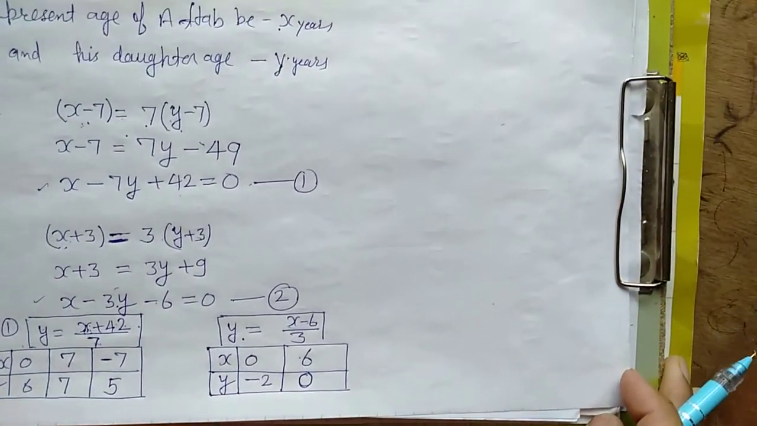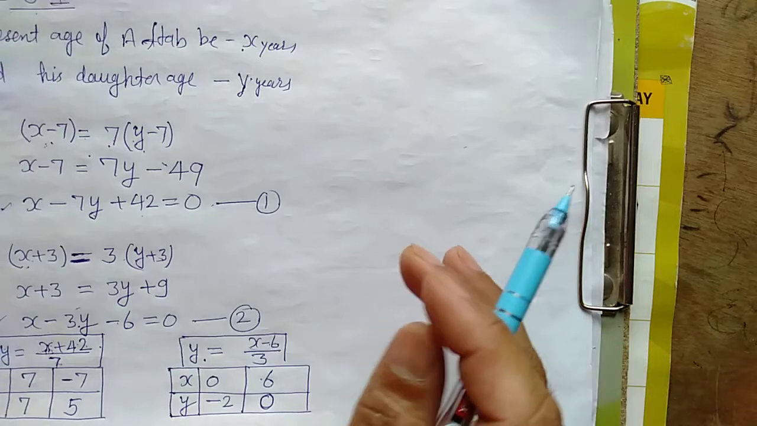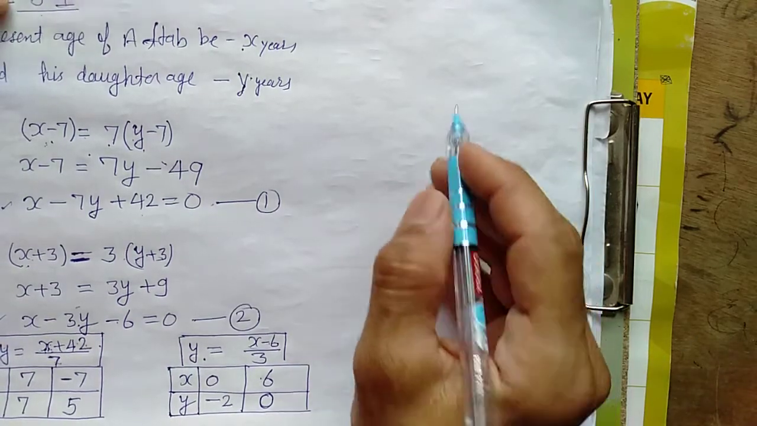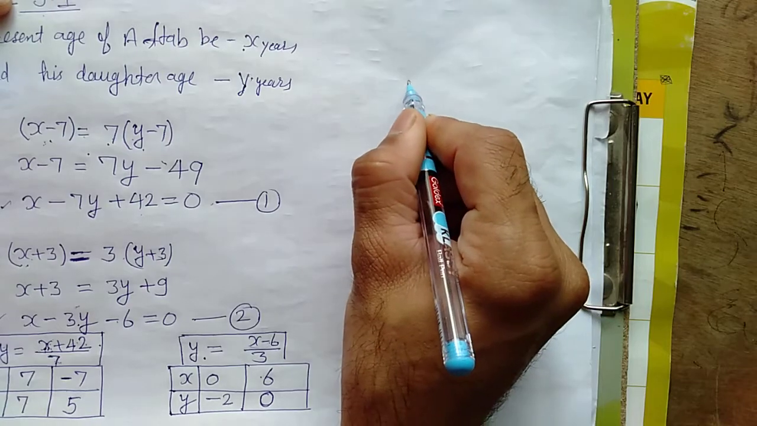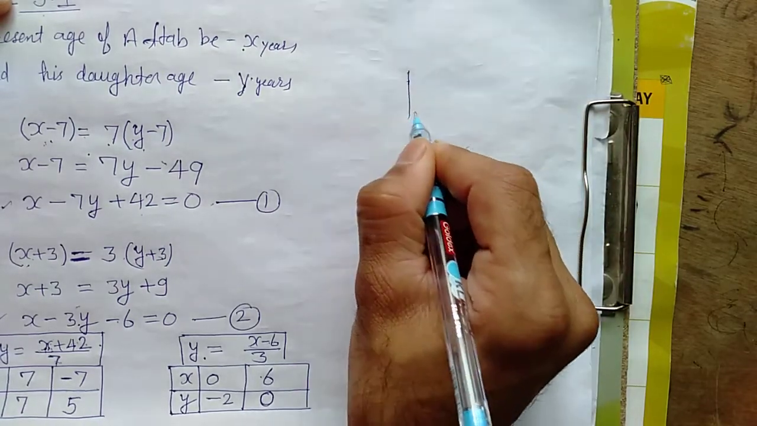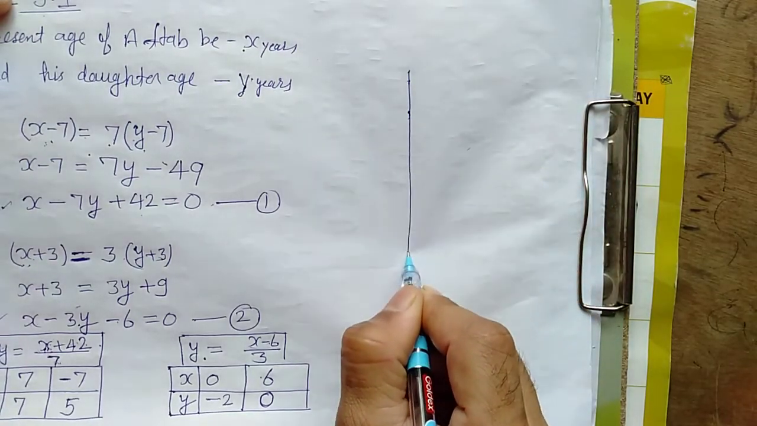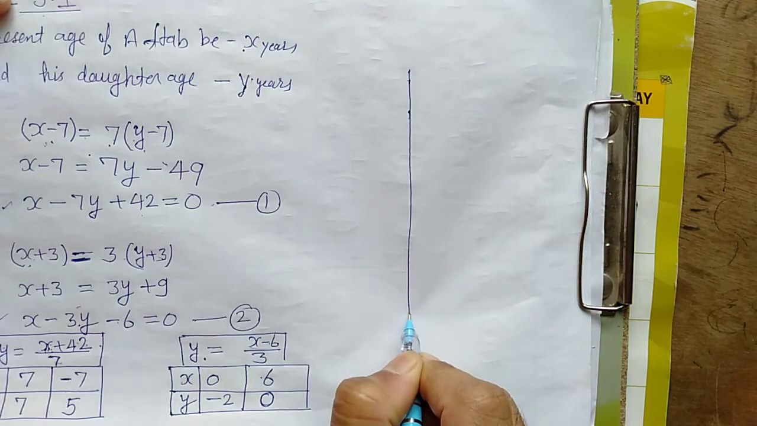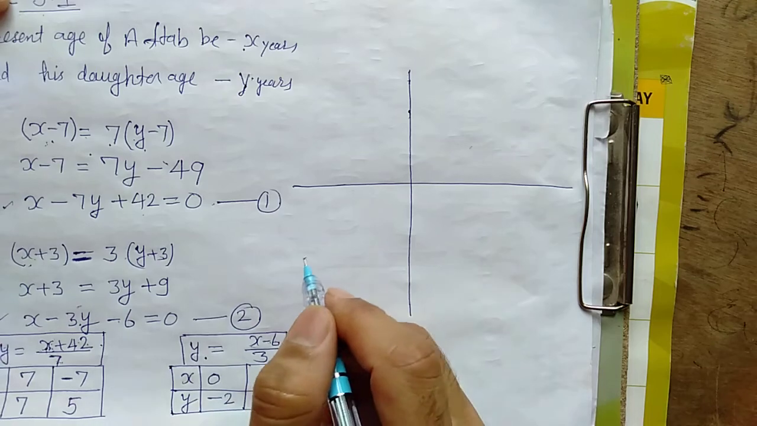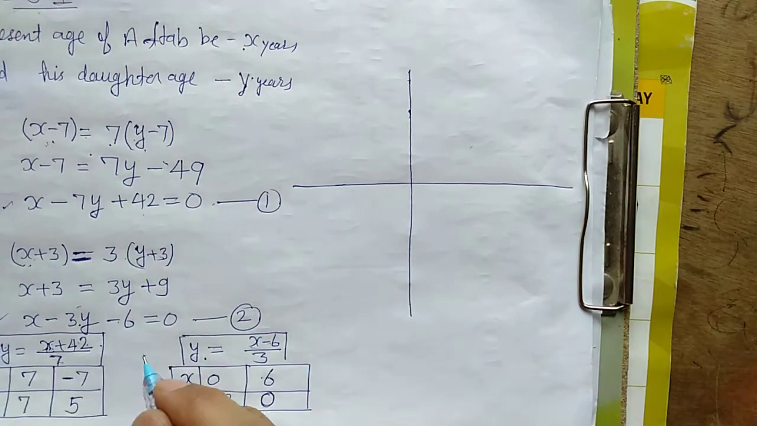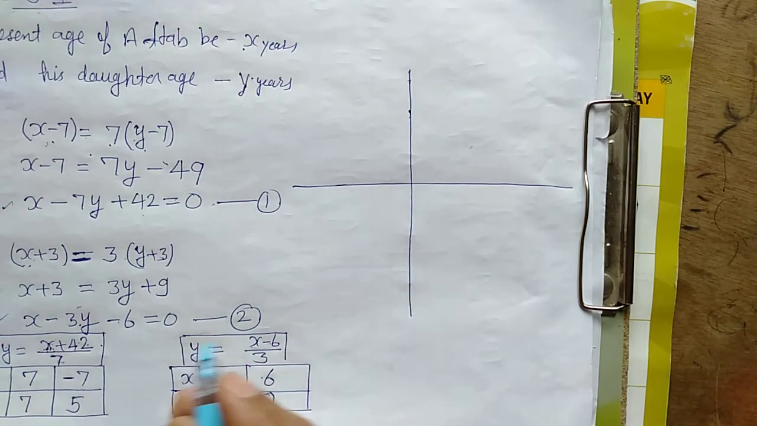Graphically means we should have a graph paper, but we don't have it now, so we are using this paper only. So what to do here? Just draw. This is the y-axis, I will take this as the y-axis, and this one I will take as the x-axis. Okay. Now we will write some points here.